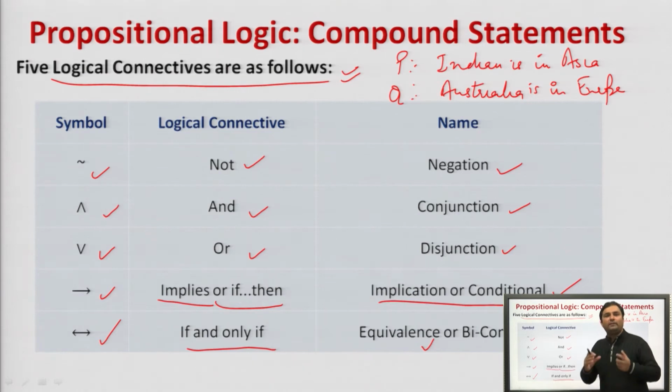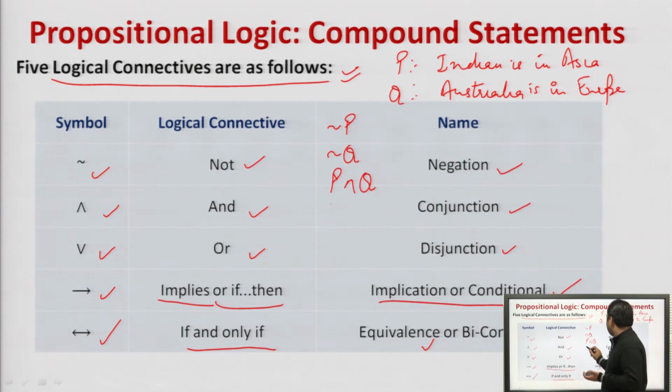First we were dealing with statements, that is propositions which are either universally true or universally false, then propositional variables. Now, our objective is to connect these statements using logical connectives. So what can we do? Negation of P: India is not in Asia. Negation of Q: Australia is not in Europe. Conjunction, that is and: P and Q combined together, that is India is in Asia and Australia is in Europe.